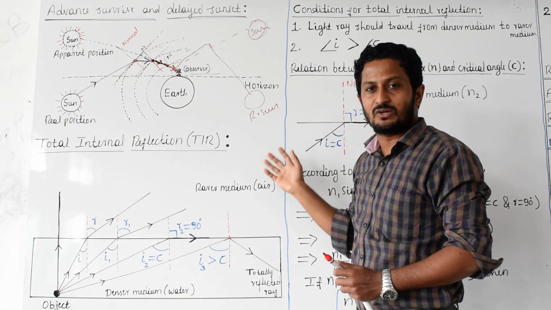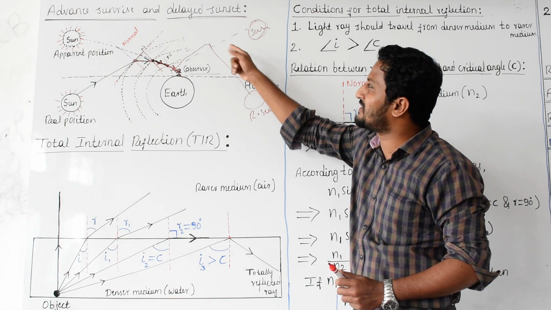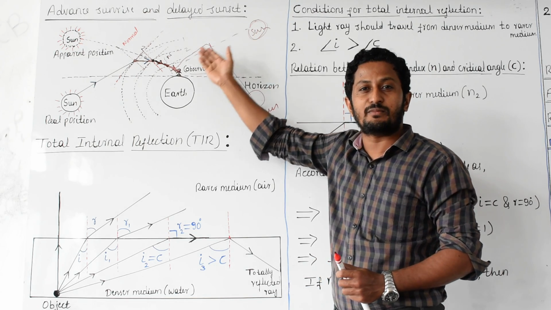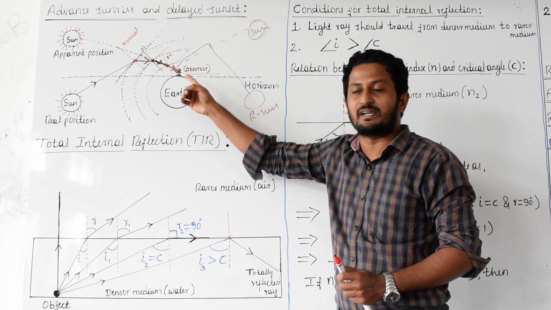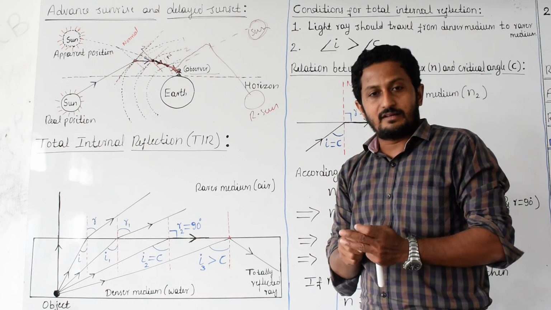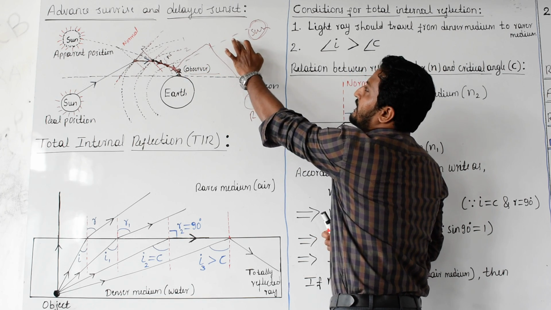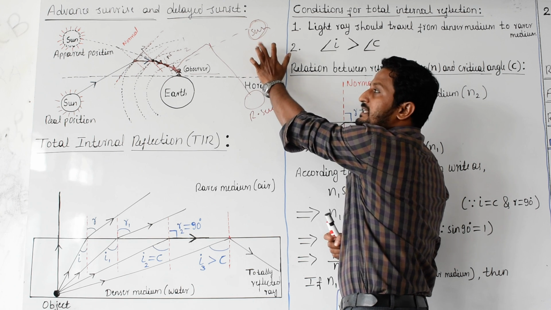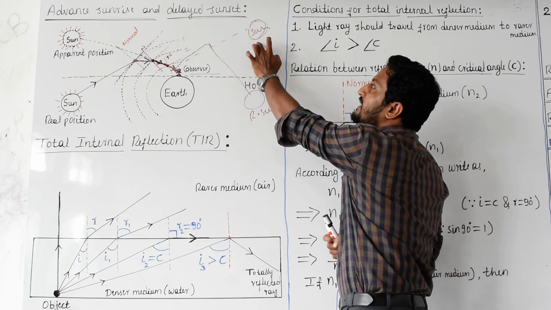Actually the sun has gone below the horizon, but those light rays which are coming in this direction enter the Earth's atmosphere, traveling from a rarer medium to a denser medium. Again they keep bending towards the normal and are finally received by the observer. If you extend that light back, the observer feels the sun is here during sunset. The sun has already gone, but to that observer it looks like it is here.